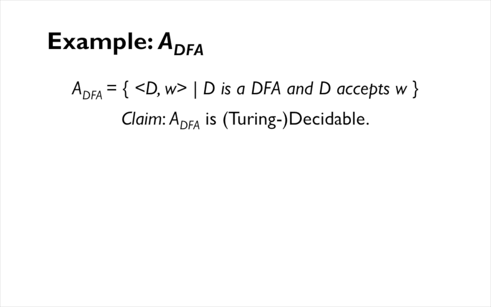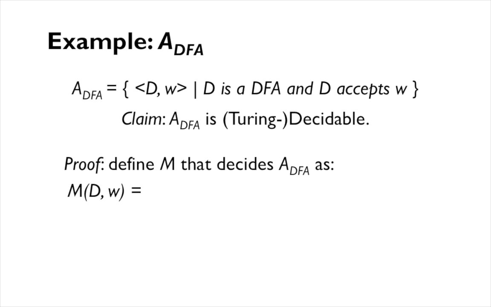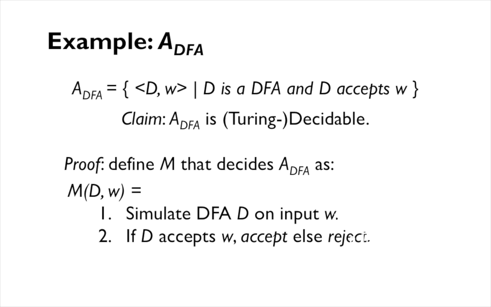And so our proof is simply constructing said machine. We're going to call this machine M. It takes as input this DFA D and input W. As we've seen in this course, by the time we get to this point, our Turing machine definitions are pretty straightforward. We're not talking about tapes anymore, we're just talking about general implementation strategies. And the implementation strategy for this is really straightforward. First of all, just simply simulate D on input W, and if D accepts W, then accept, otherwise reject. This skips over a lot of steps, but captures the essence of what we're doing.